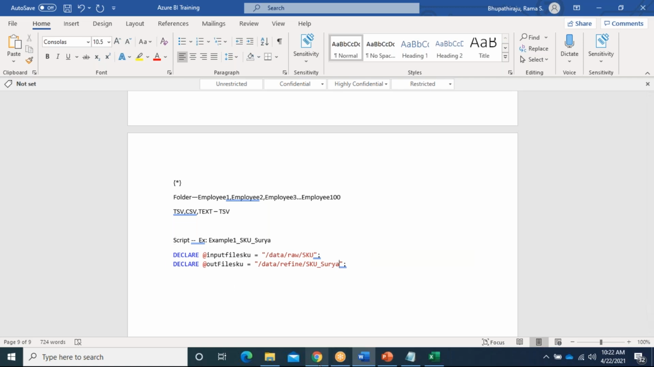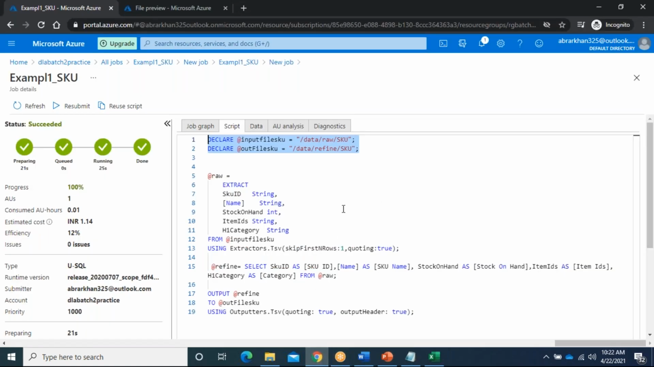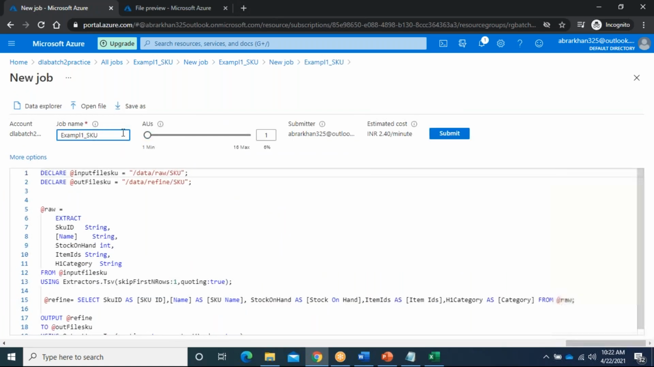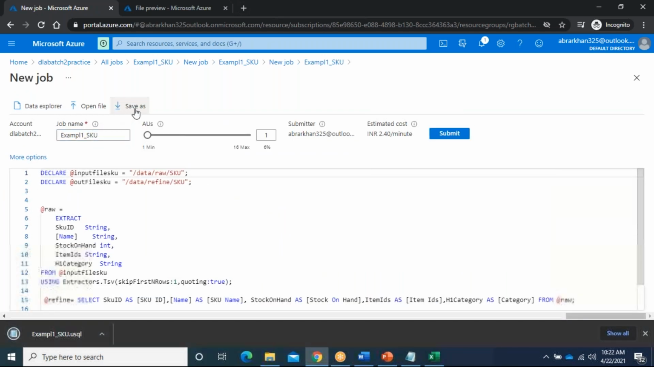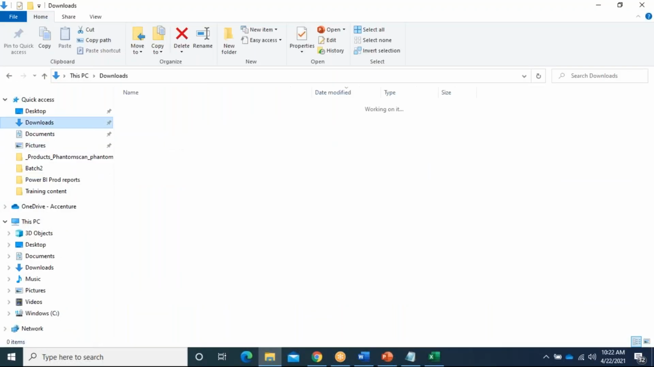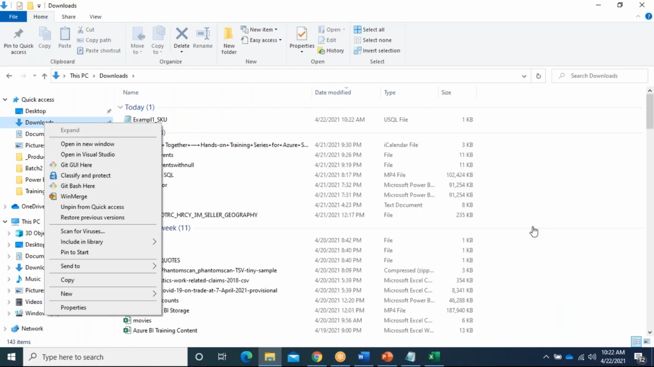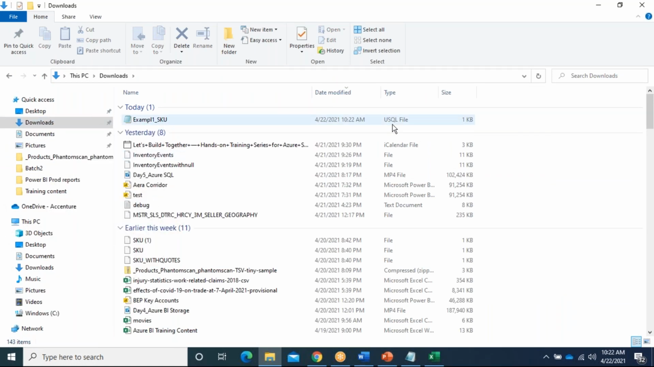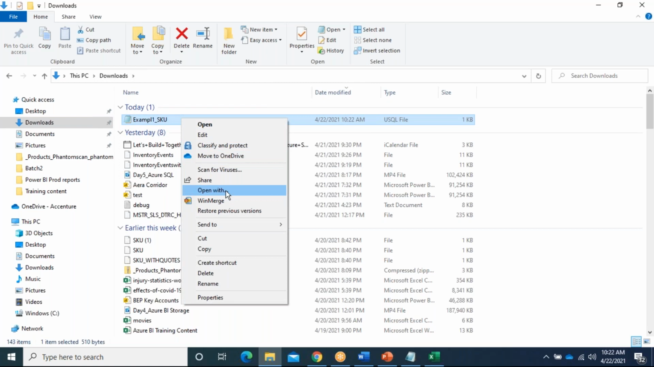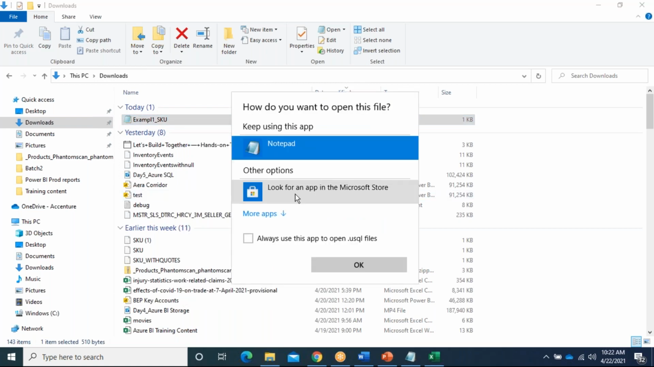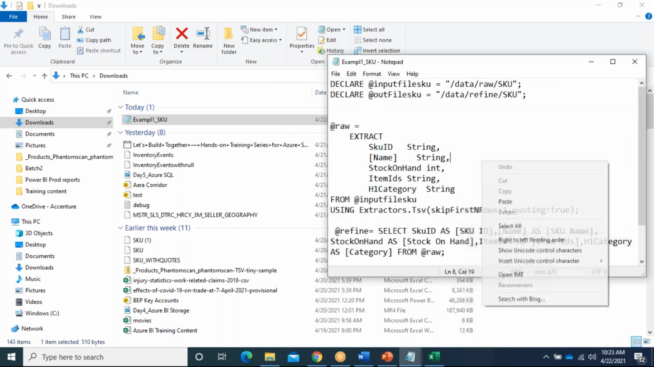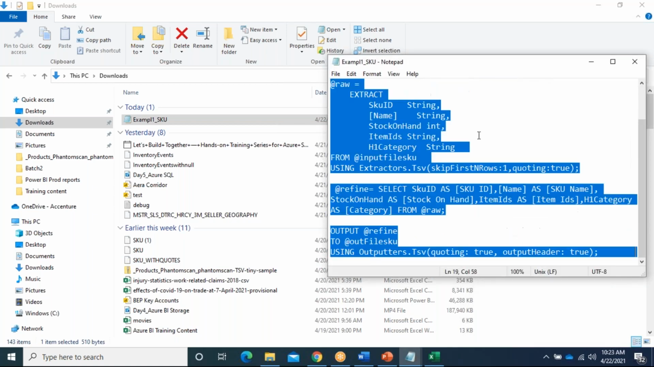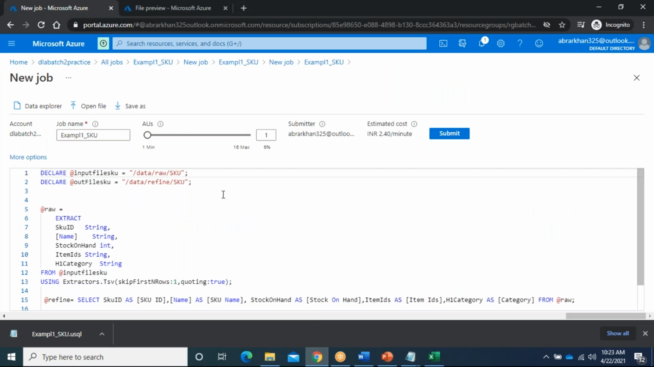Clear? I will upload the script to our Google Drive. How can I take the script? I will do Save As, and it will come to my downloads. Here you can see the file type is a USQL file. You can open this with Notepad by right-clicking. Just copy this, and paste it in the Data Lake Analytics project and run. Give it a name and paste it.